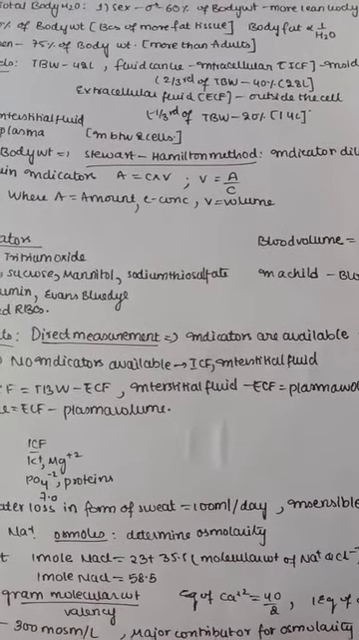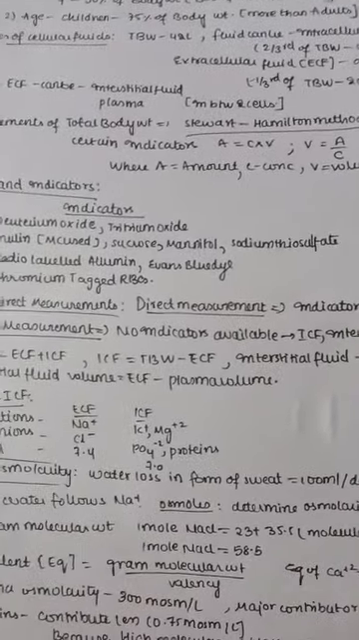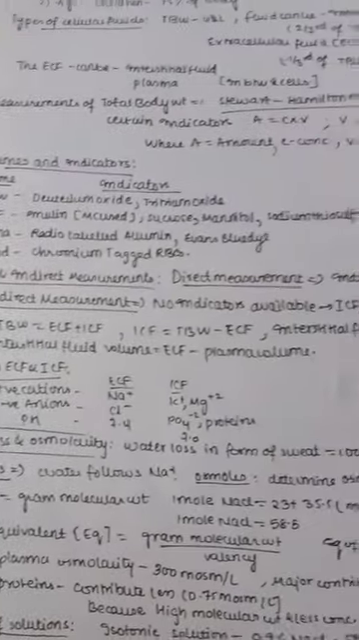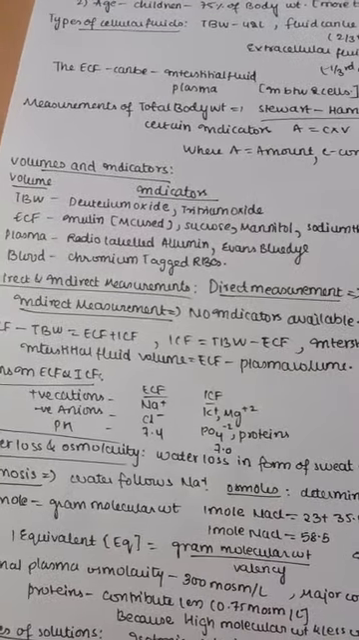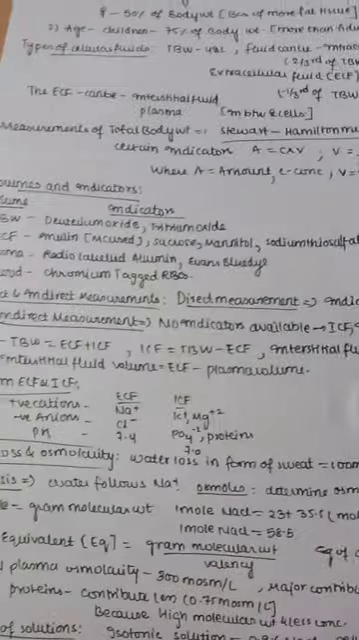Here A is the amount and C is the concentration. These both are given in your question. So we need to find the volume by means of this formula. So V is equal to A by C. We need to remember that. Like you can remember it as V A C. Right, it's very simple to remember.